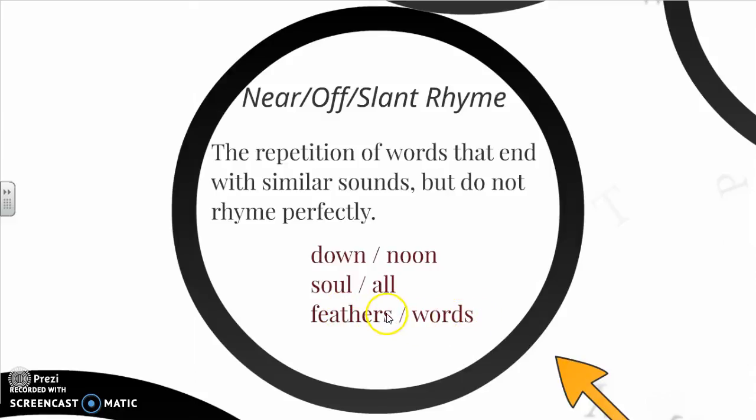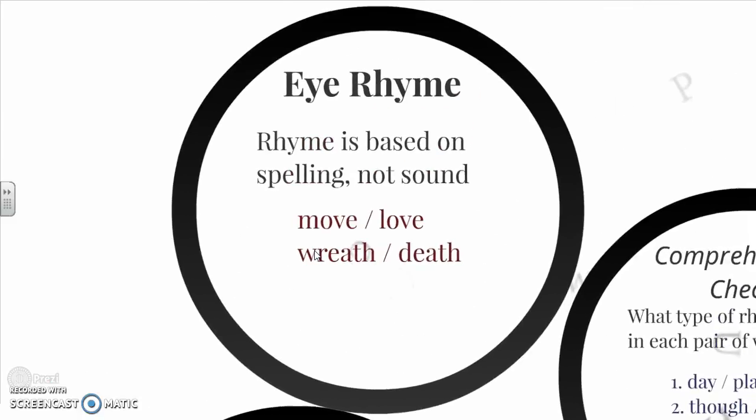Now, if you look on the handout I gave you, 4 lines from an Emily Dickinson poem, and it actually has the down and the noon there, so you can see that idea of what Dickinson does with her lines of poetry. Okay, the last one is what we call an I rhyme.